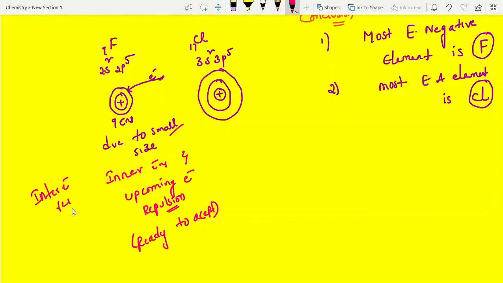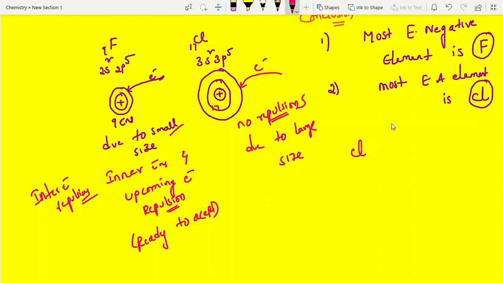That's it. Clear? So now what about chlorine? Chlorine has 17 electrons, but no problem. It is one shell completely increased. It has 17 electrons. Now when you are adding an upcoming electron, there is no repulsion. What could be the reason? No repulsion due to large size. Clear, students? That's why chlorine has the highest electron affinity.